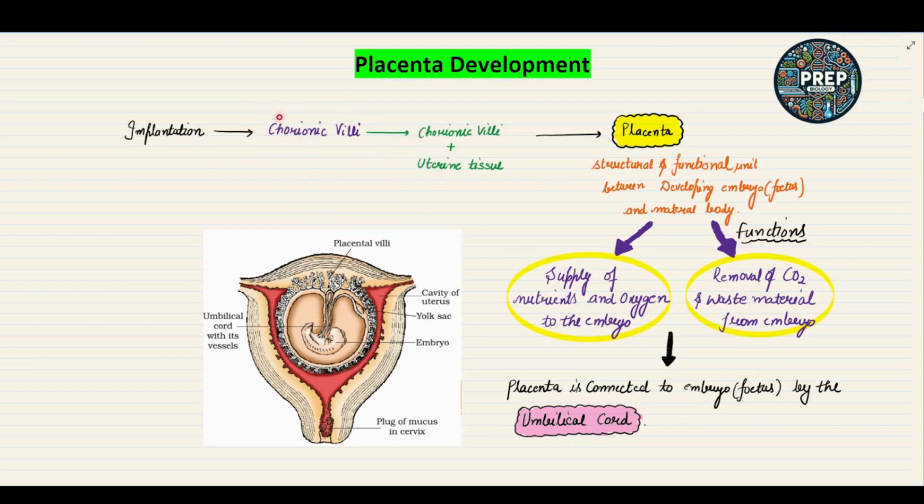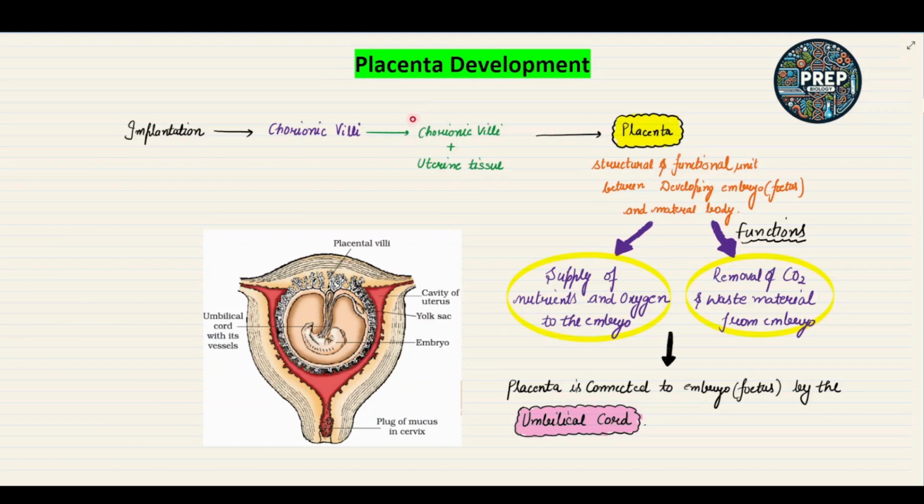Now, after the chorionic villi are formed, they are surrounded by multiple uterine tissues. In this diagram, this is the uterine cavity, and it contains multiple uterine tissues that surround the chorionic villi.